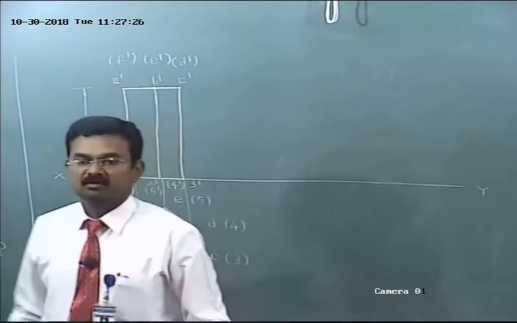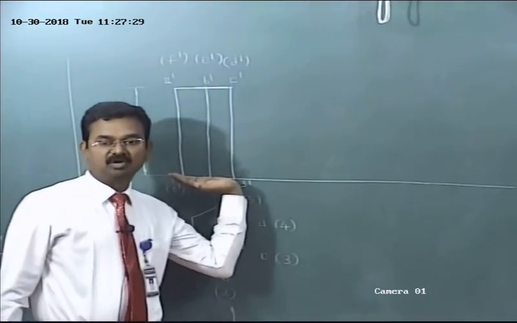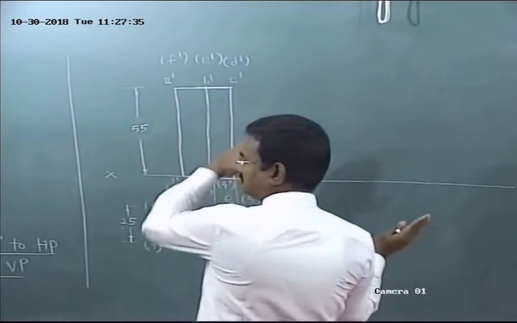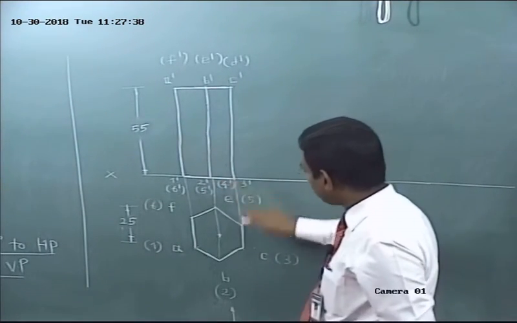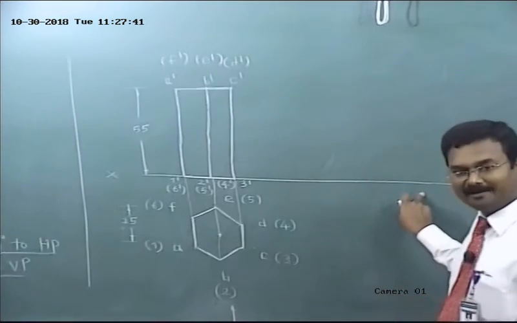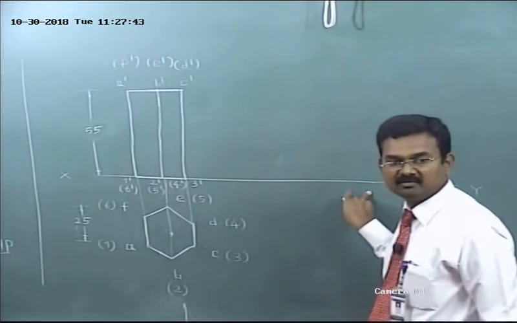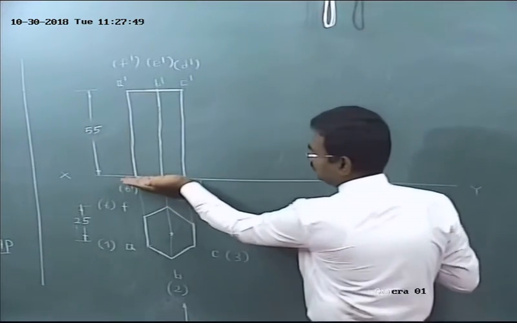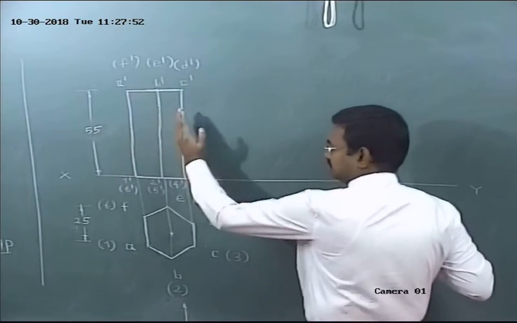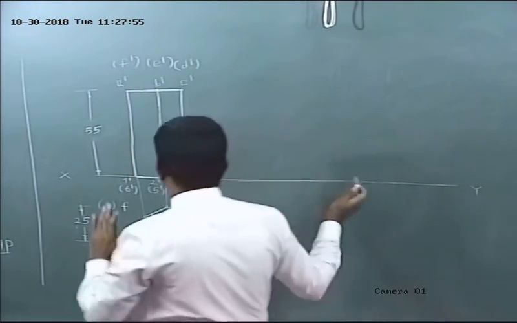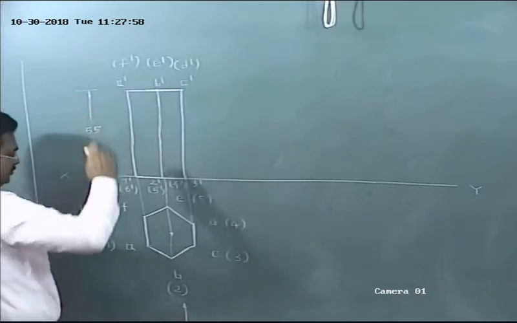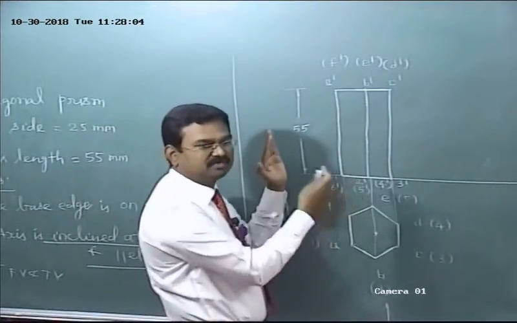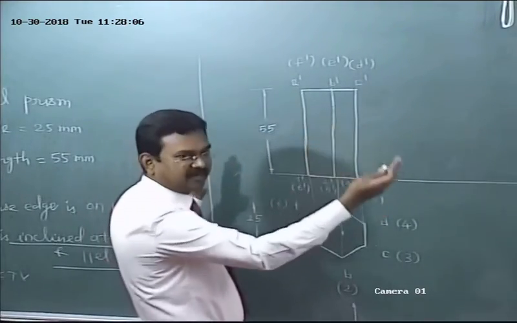Do you want to tilt the solid in the right hand side direction or left hand side direction? Which one do you want? Right hand side direction. Any one of the sides will rest on HP. If you tilt the solid in the left hand side direction, CD will rest on HP. If you tilt the solid in the right hand side direction, the side AF will rest on HP. So which side do you want? Right hand side direction. Okay.